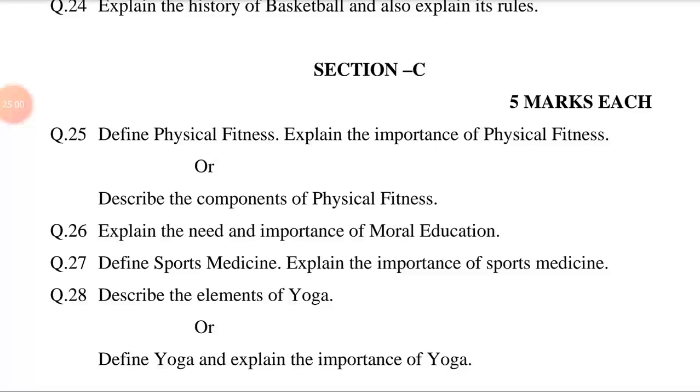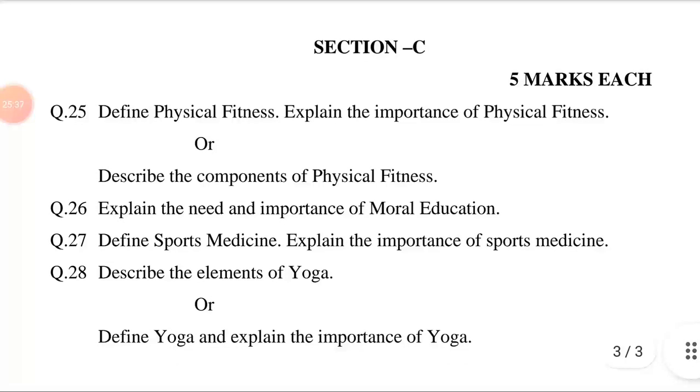Rules of basketball game. Few rules of basketball game are as listed below. Number 1. Two teams of players try to score points by tossing the ball. Number 2. The players use only their hands to control the ball. 3. Players are not allowed to run while holding the ball. 4. There are two officials inside the court who regulate the rules of the game. 5. Free throw is a count of 1 point.